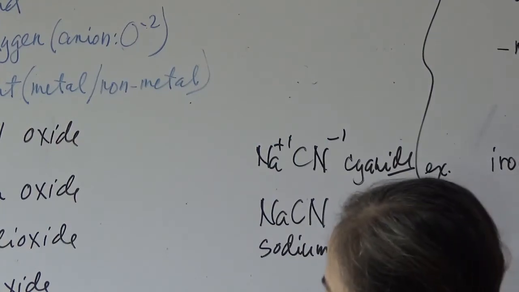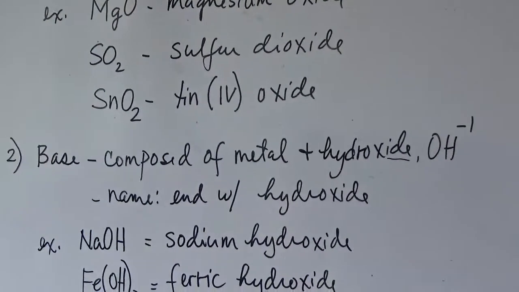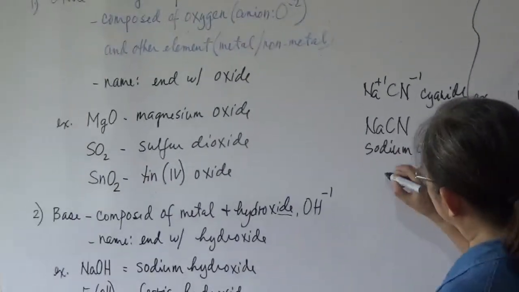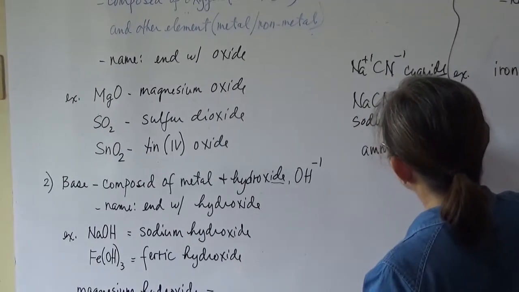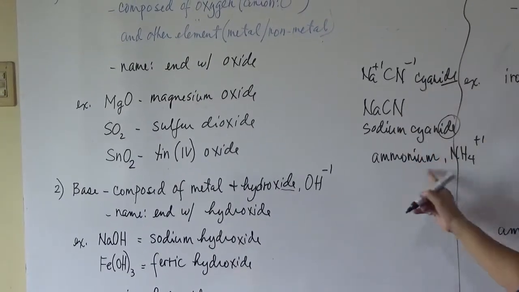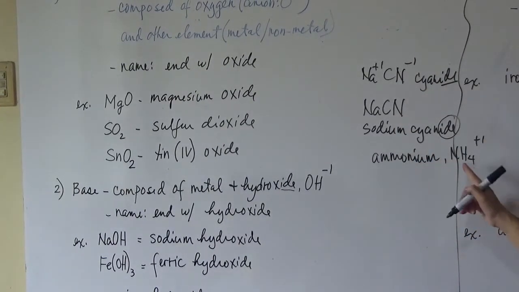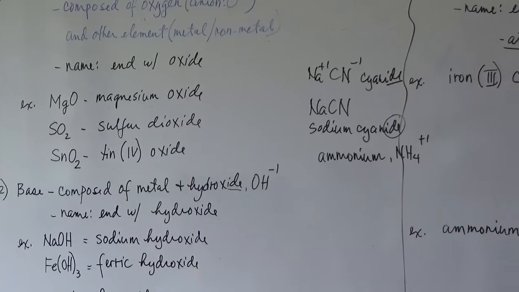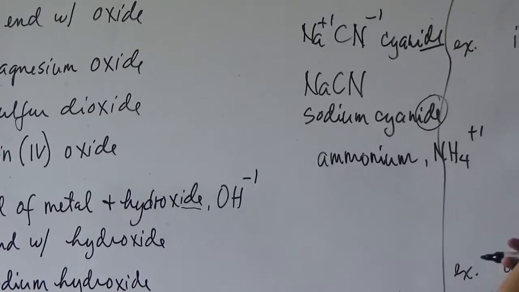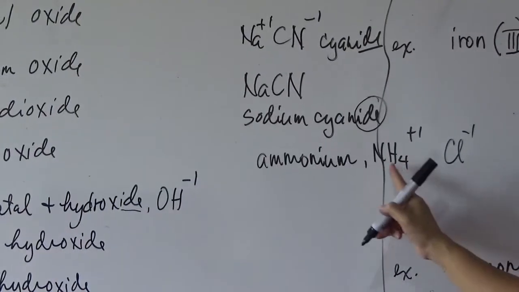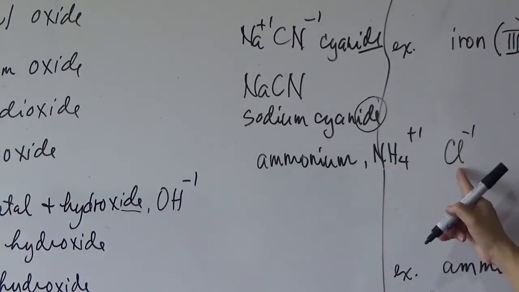So you have the hydroxide or the base and the cyanide compounds, and the other ones are the compounds of ammonium. We know that ammonium is NH4 +1. It is composed of nitrogen and hydrogen. Once it is combined with a monoatomic anion, for example sulfide or chloride, chlorine, chloride is -1. If you combine that, since it is a monoatomic ion, it ends with IDE.